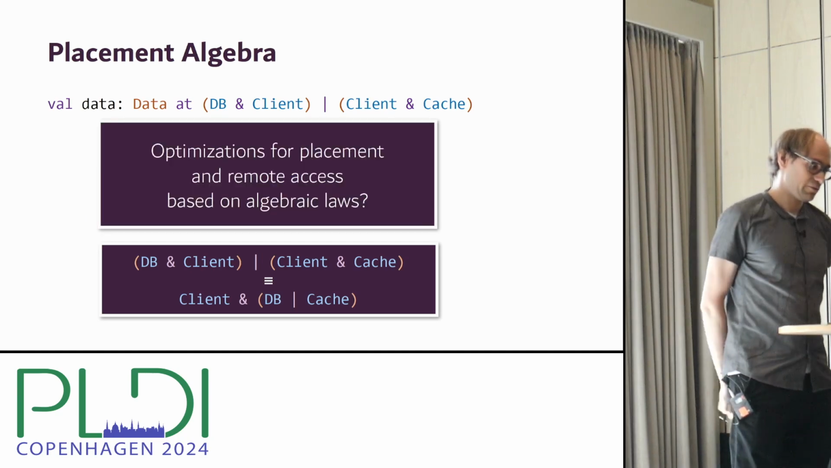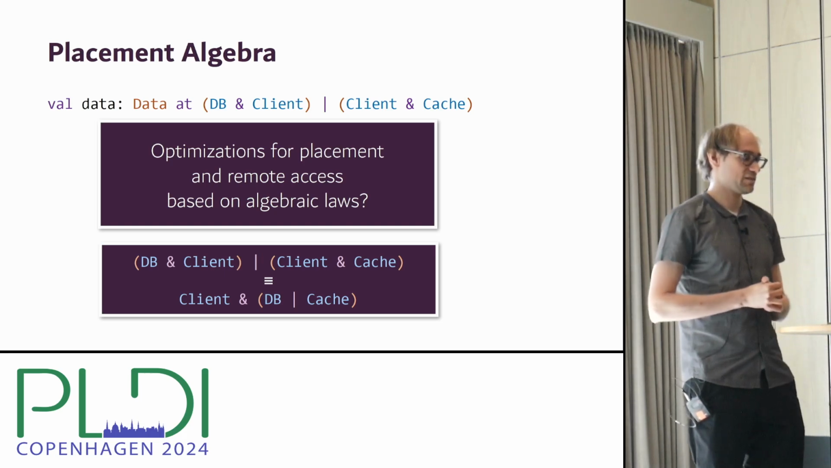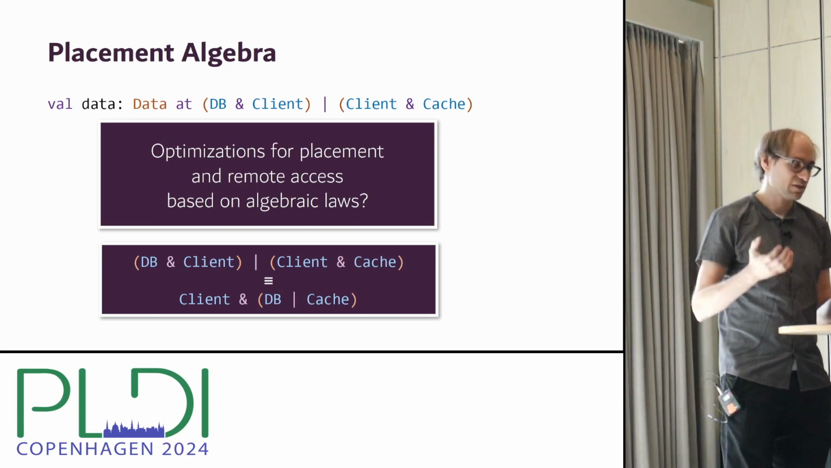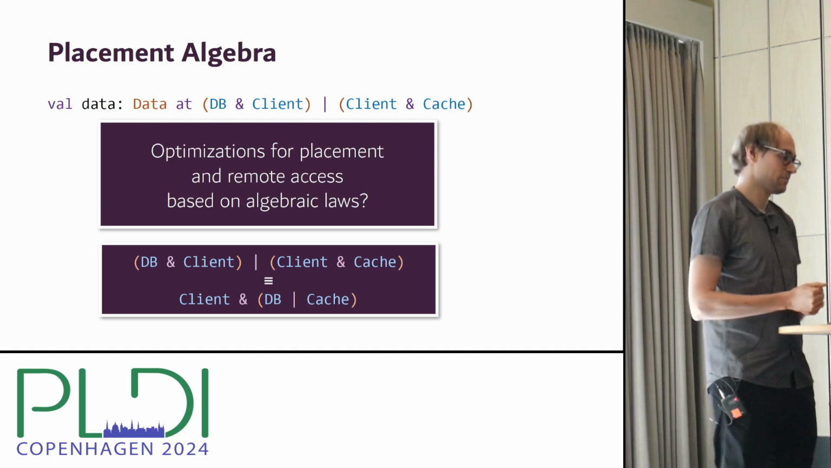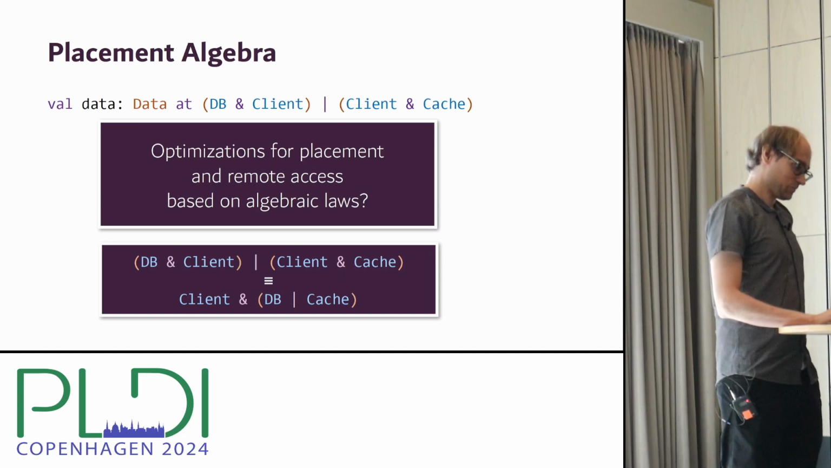And for future work, we are also currently thinking about optimizations for placement and access based on applying some algebraic laws. So what could the smart compiler do if we know these laws hold? At this point, I will just leave this question to you.